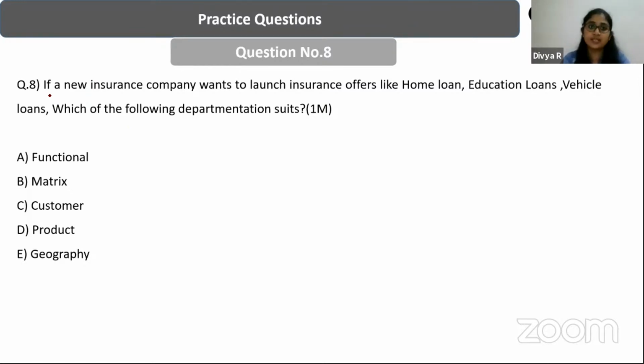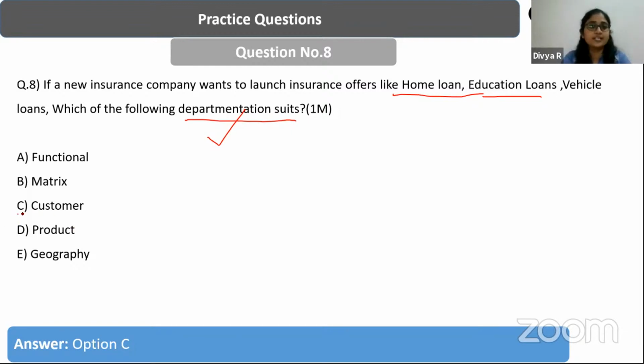Next question: if a new insurance company wants to launch insurance offers like home loans, educational loans, vehicle loans, which of the following departmentation suits? A, functional, B, matrix, C, customer, D, product, and geography. Right? So which kind of departmentation will suit when an insurance company wants to launch offers like this? Some of you are saying matrix. Yes, it is, guys, C, customer. So it is the customer departmentation technique, right?